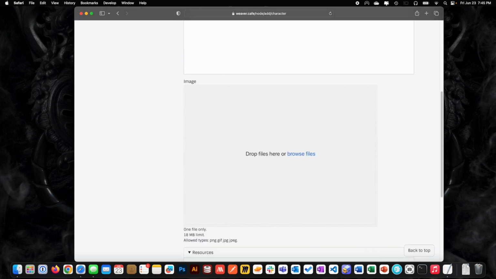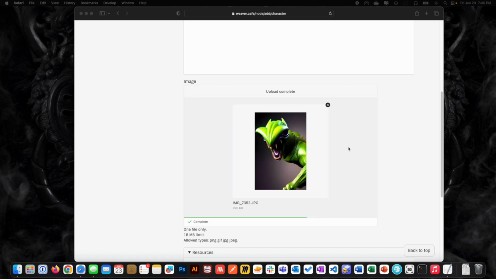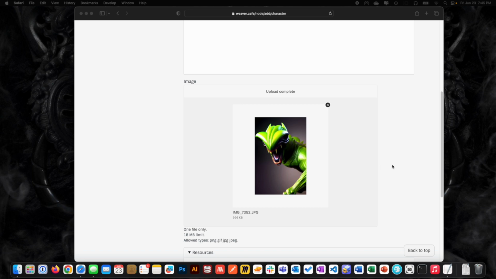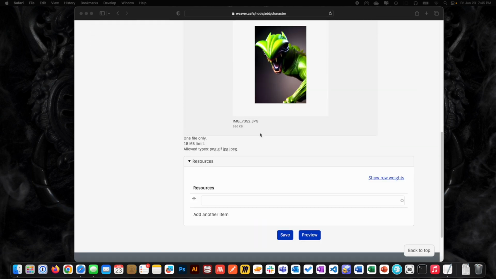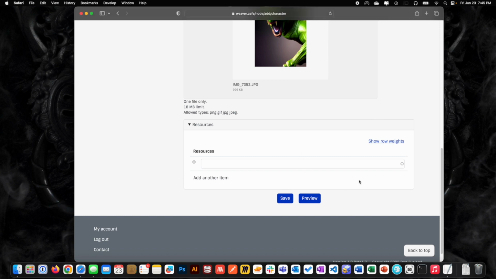Okay, so here we're going to grab a picture of some sort of biting alien with a lot of teeth. This guy has a lot of teeth, right? Oh yeah, look at that. Overbite. He needs some work done. So biter, he bites for any reason. Hit save.